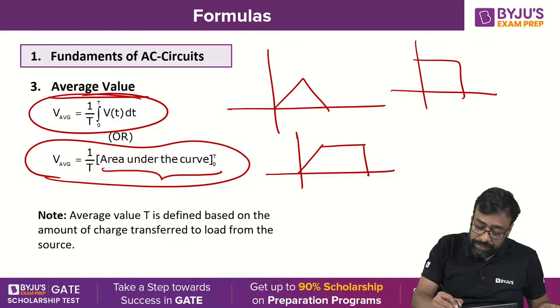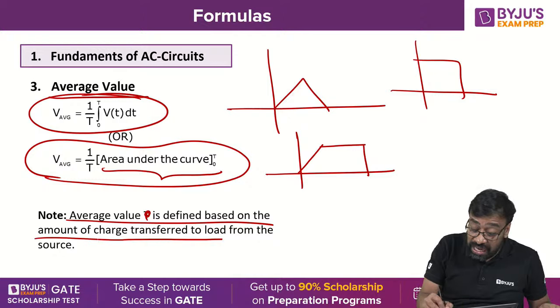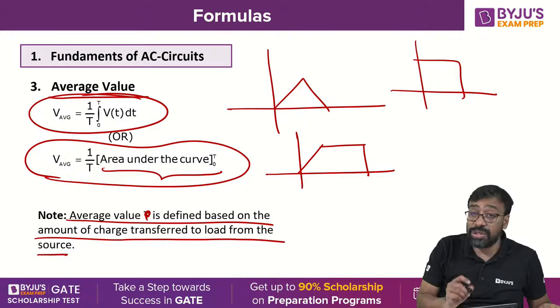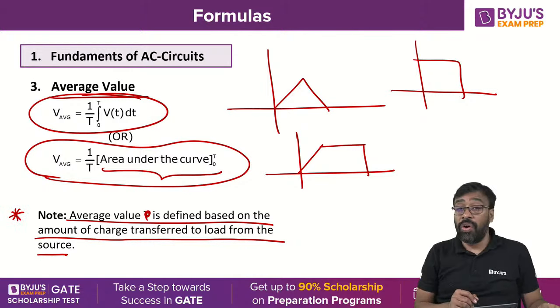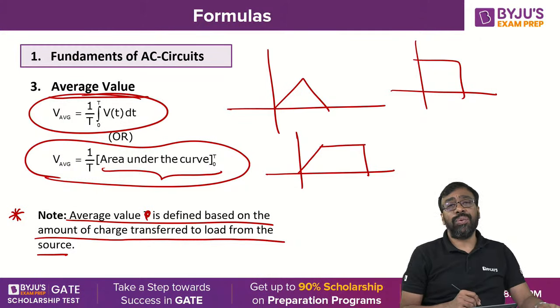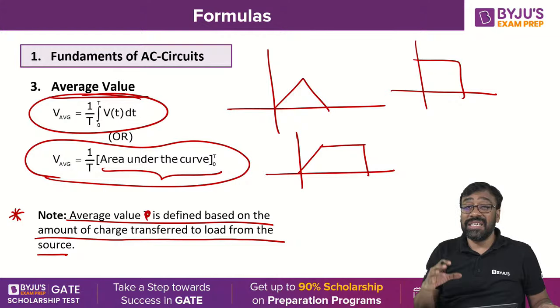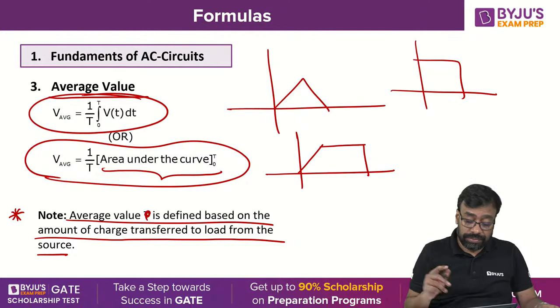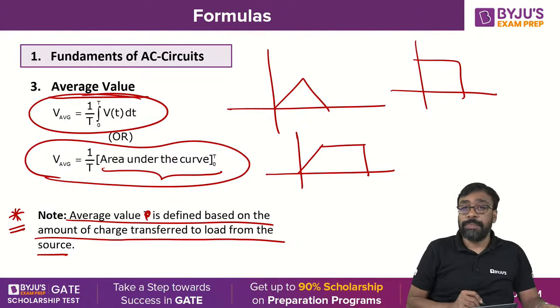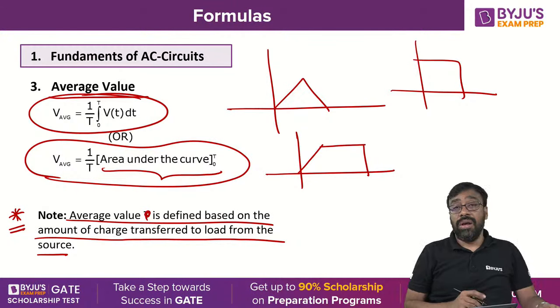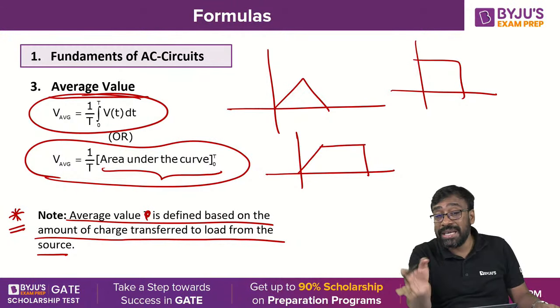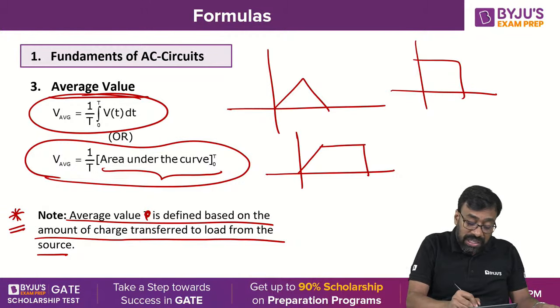is defined based upon what? The average value is defined based on the amount of charge transferred to the load from the source. This is very, very important. On what basis are you defining the average value? You are defining the average value based on the amount of charge that is transferred to the load from the source. It's a very, very important point. Okay? One mark questions, GATE or ESE or any government job exam you come across, this point is very, very important.